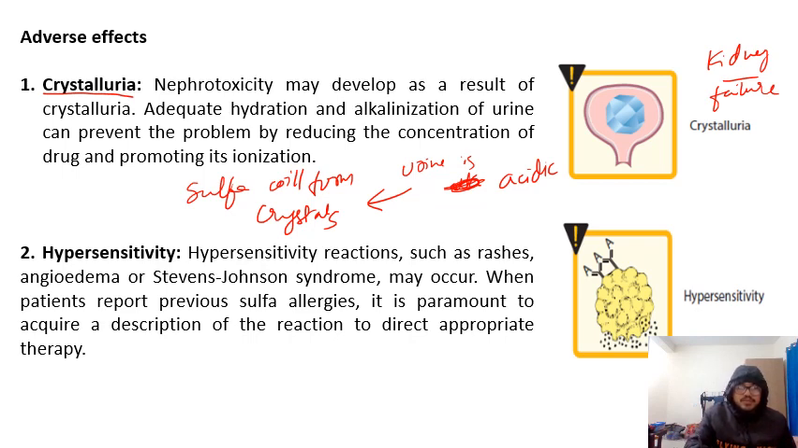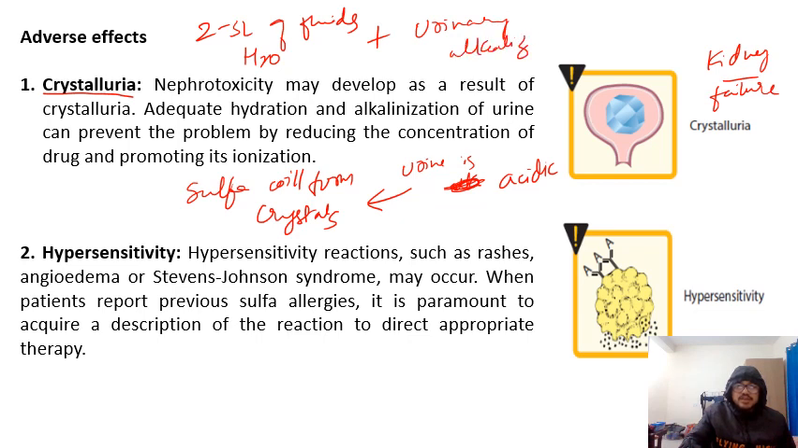Whenever we give sulfa drugs to any patient, we should give lots of fluids, like 2 to 3 liters of water, plus urinary alkalizers. These urinary alkalizers will make the urine pH alkaline, above 7, so there won't be any formation of crystals, because crystals only form in an acidic environment.